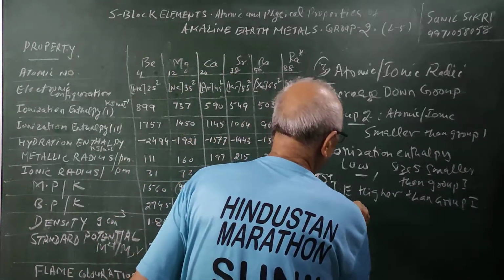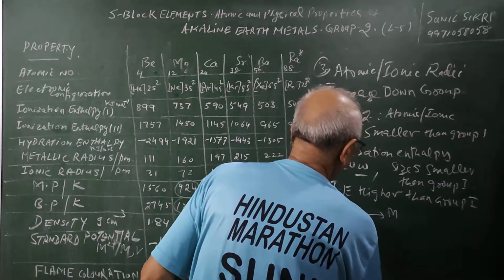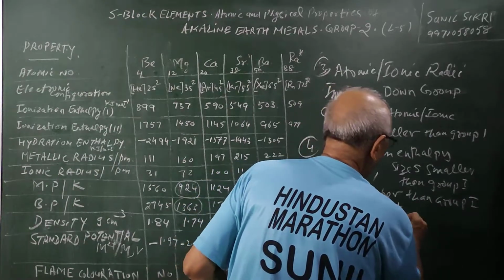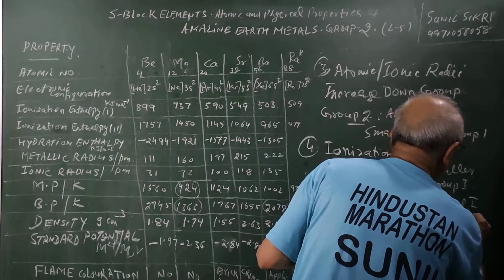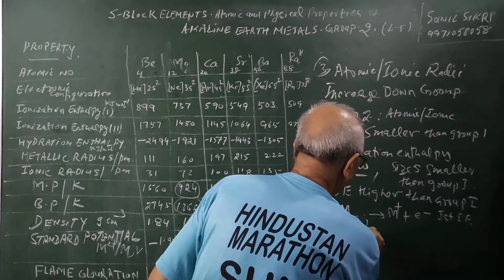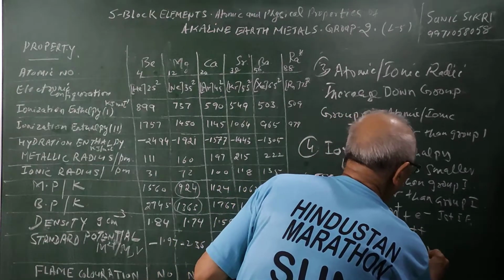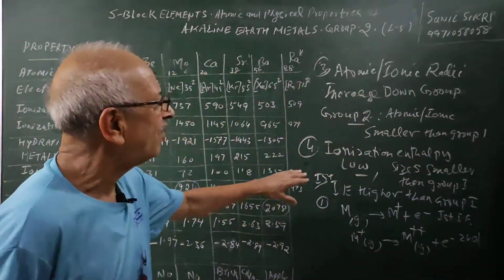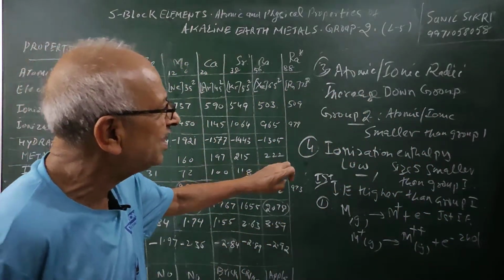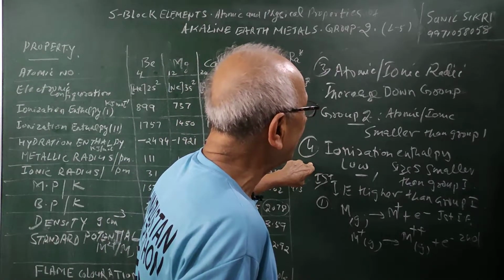What I am trying to say is that the first formation is the first ionization energy, and the second ionization energy is when I remove the second electron, students. The first ionization energy of group 2 elements is more, since their sizes are smaller.